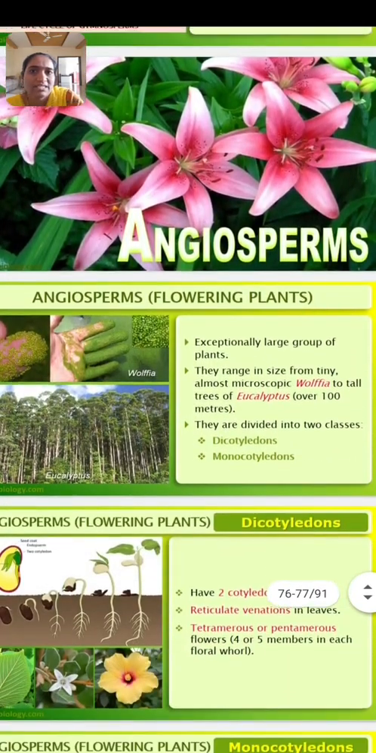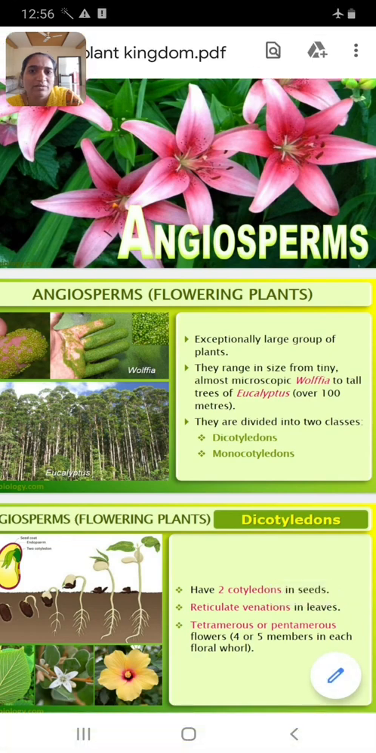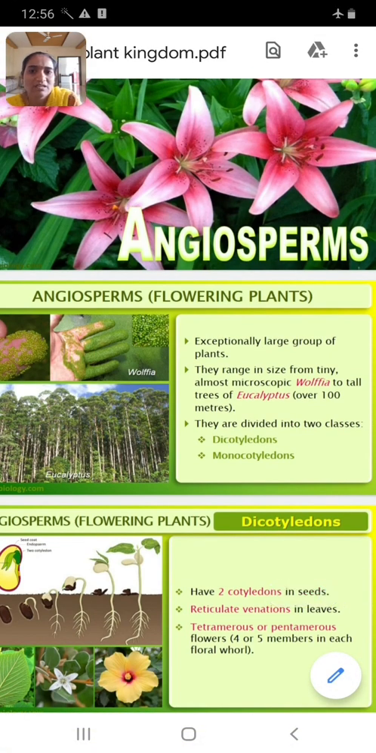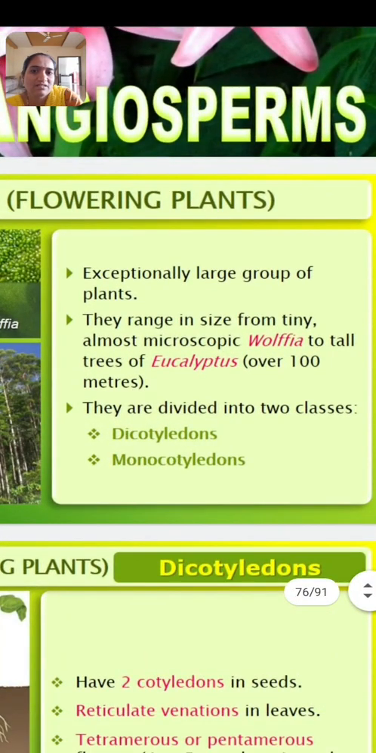Okay. Then the second group from the phanerogamy is known as angiosperms. These are also flowering plants. These are also seed bearing plants, but they are the ones in which the seeds are enclosed within the ovary. Okay. It is the largest group from the kingdom Plantae. They vary in size